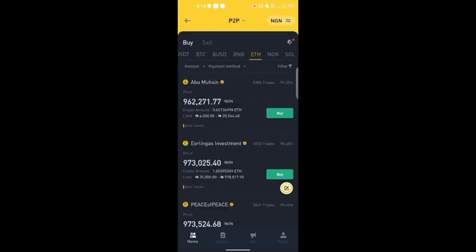Ethereum is a complete crypto coin. BNB is a complete crypto coin as well. SOL, Solana, is also a complete crypto coin. So it depends on the one you want to buy. If you want to buy Naira and then convert it to whatever crypto asset you want to buy later, you can go to Naira.